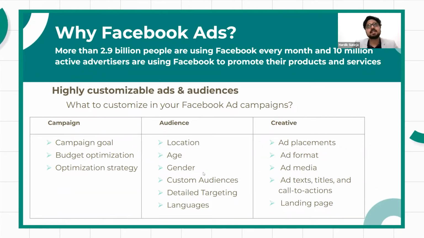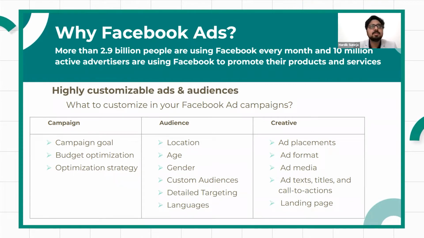Then the next consideration objective could be app installs, where you have an app on Play Store, or you've created one for yourself or your business, and you want people to actually install that app and look at your products and services. So you can use the app install campaign for that. Next is a video ad. If you have a video that you want to promote on Facebook, there is a video ad campaign you can create.